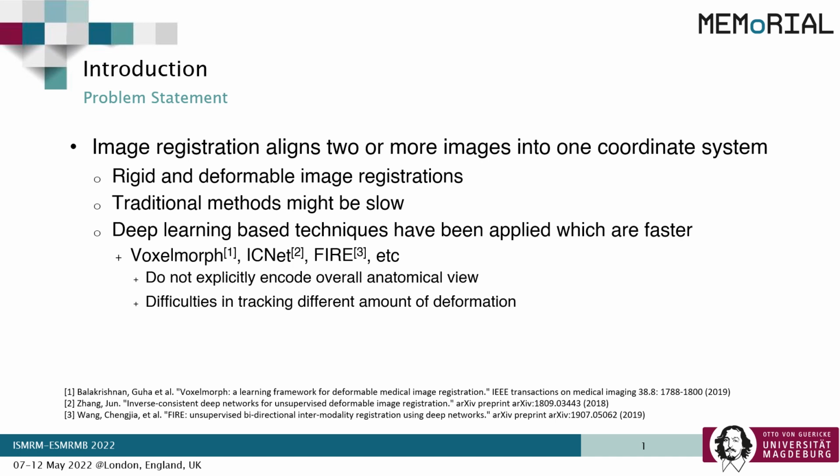Several methods like Voxelmorph, ICNet, FIRE have been proposed over the years, which show good performance, but they do not explicitly encode the overall anatomical view, which might improve the performance further. Moreover, sometimes they face difficulties in tracking different amounts of deformations in the same image. We aim to tackle these issues in this research.